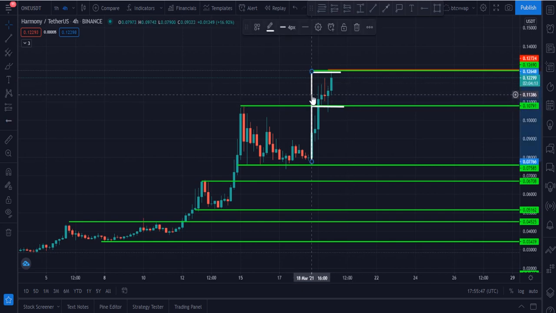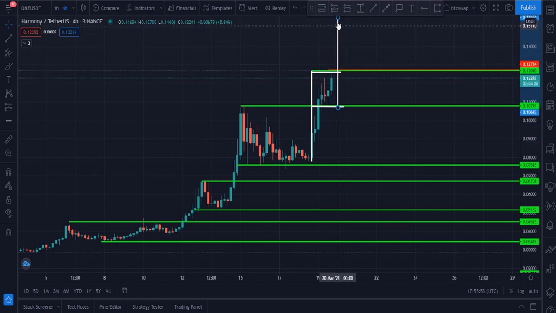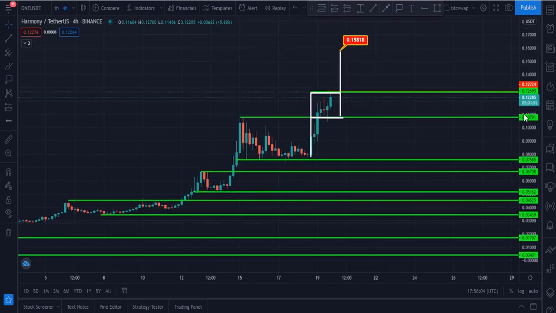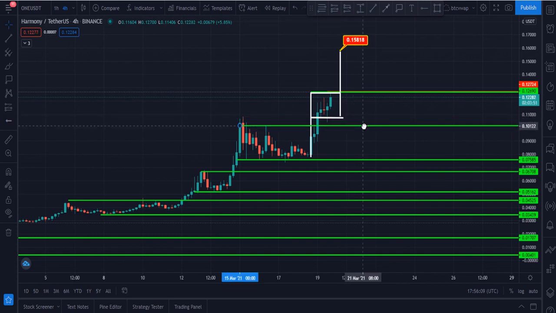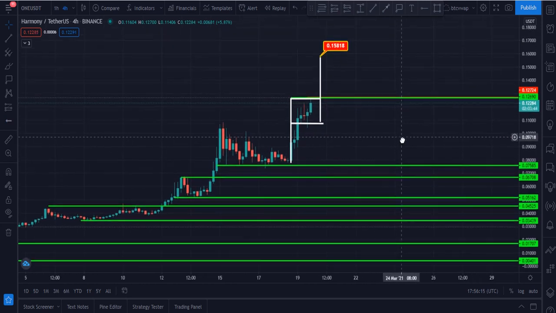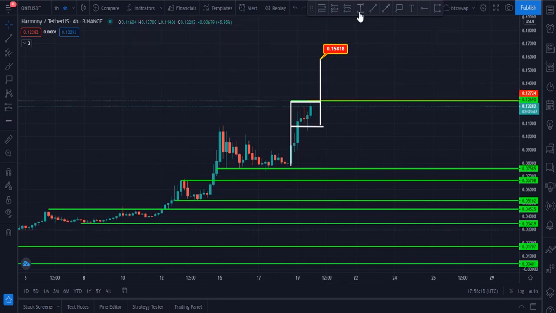And let me please clone this. And after that, we have to put it on this line. This is our first target. $0.15 is our target of this bull flag right now, and you have to wait. And this is our first target, and after hitting this target, let me please tell you my second target.